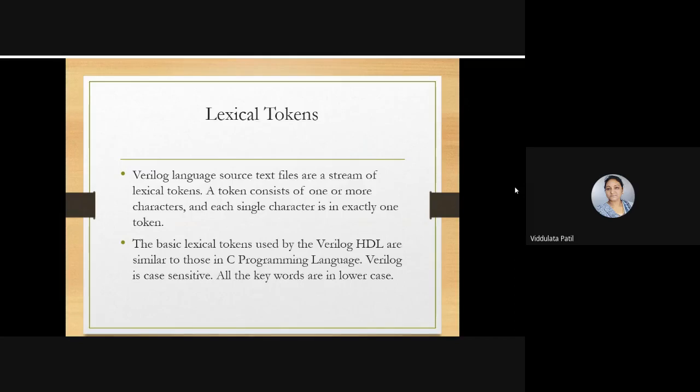All the keywords in Verilog are in lowercase. So whenever you mention any keyword in your program, you need to write it in lowercase.